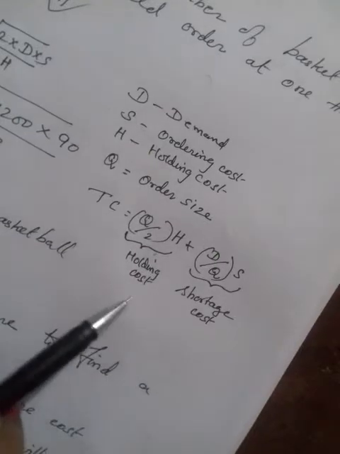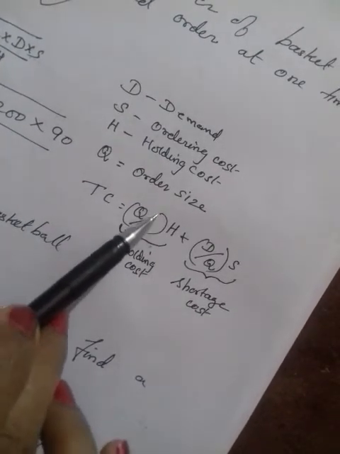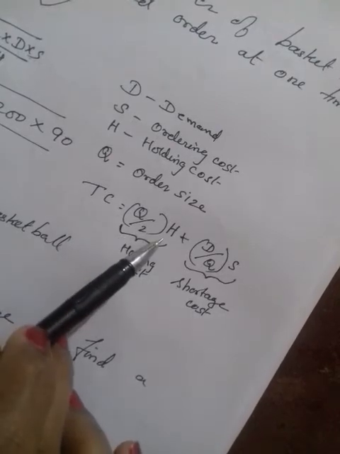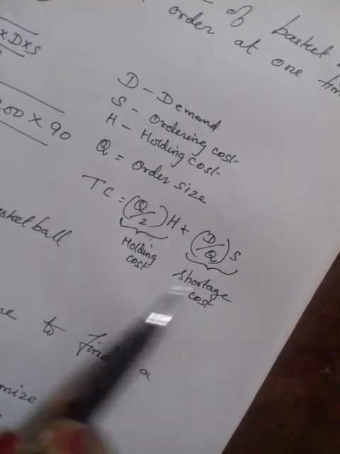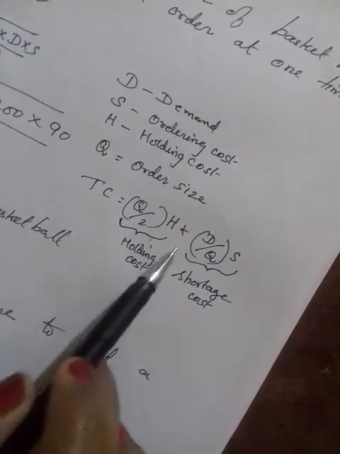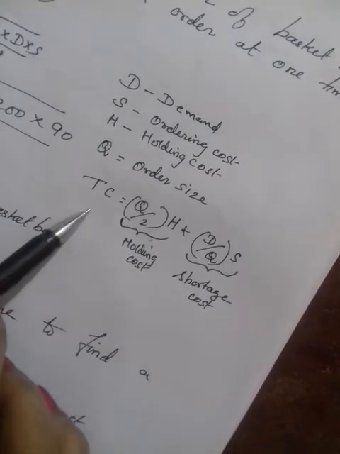So how do we find the total cost? Total cost is economic order quantity divided by 2 into holding cost, plus demand divided by economic order quantity into ordering cost. This is your holding cost and this is your ordering cost. If you add them, you will get the total cost.